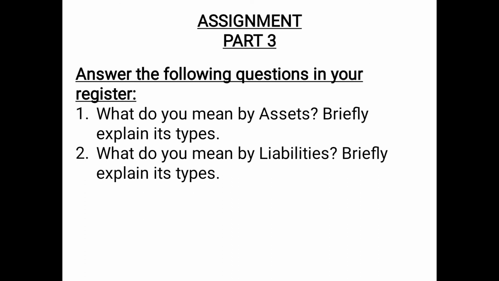And the last type of liability which you will explain is the contingent liabilities. You will write the meaning that these are not the actual liabilities on the date of balance sheet but may become payable only on the happening of some specific event, for example bills discounted but not matured, etc.